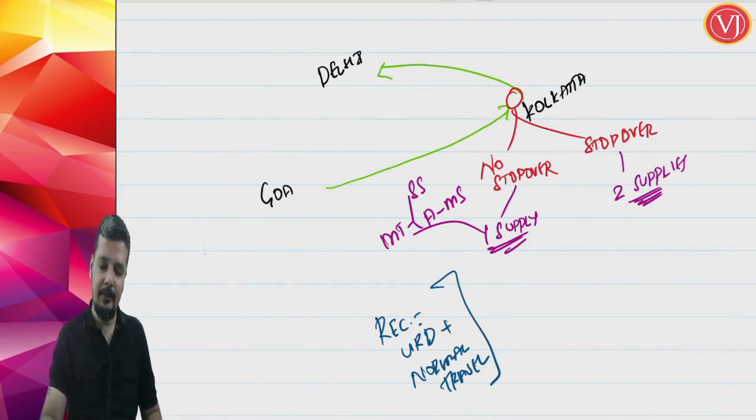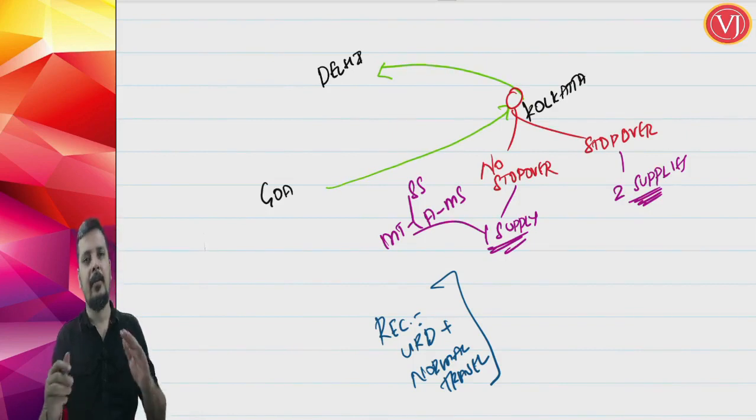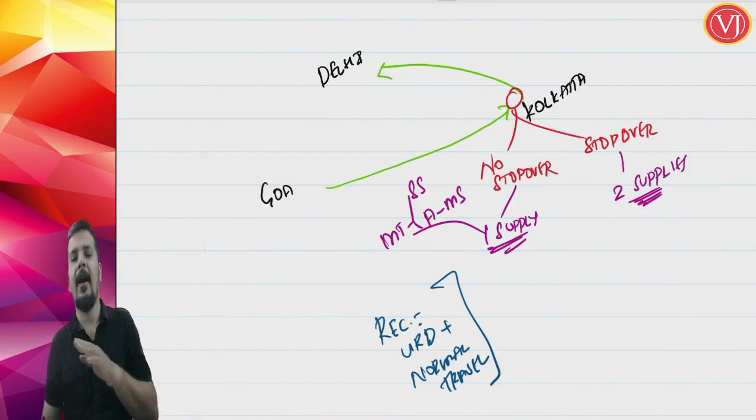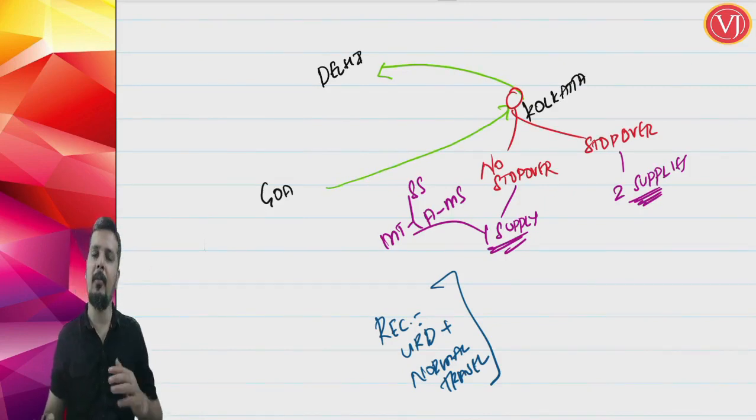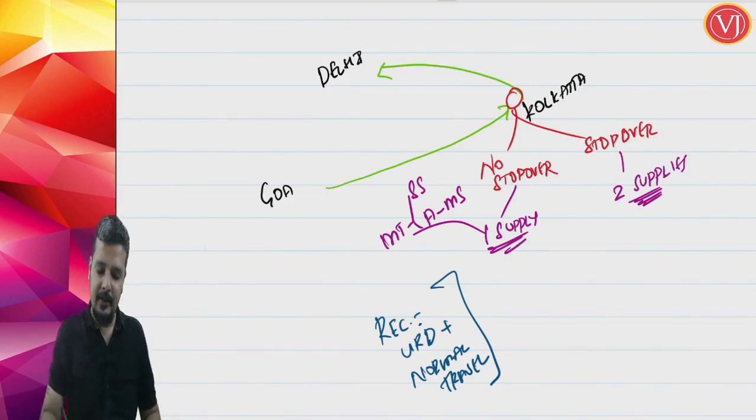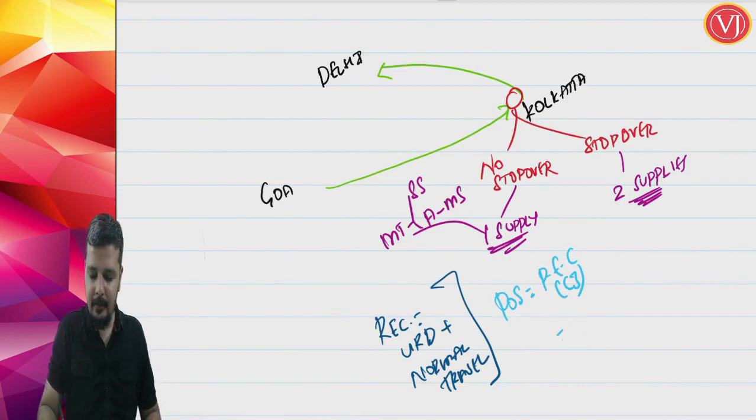Now if there is no stopover, Goa to Kolkata to Delhi, the flight stops there and after some time it goes on to Delhi, or you may get down from the Indigo flight and get into Air India, but you have taken multiple tickets from the same agent representing the multiple suppliers. In such a scenario, there is only one supply. Place of supply is where the passenger embarks the conveyance for continuous journey, which is Goa.